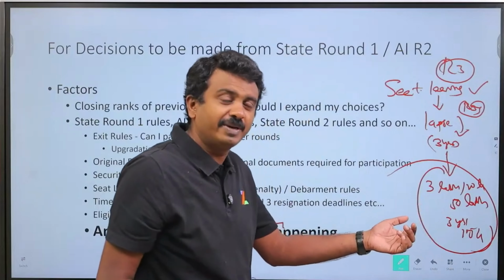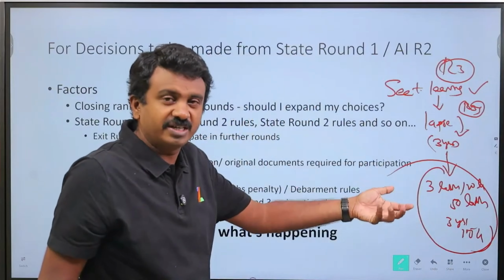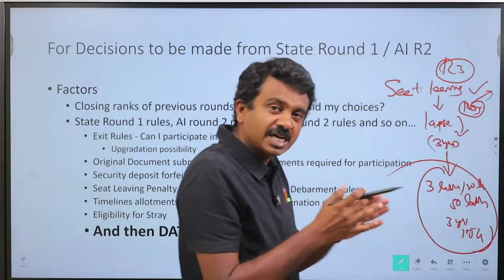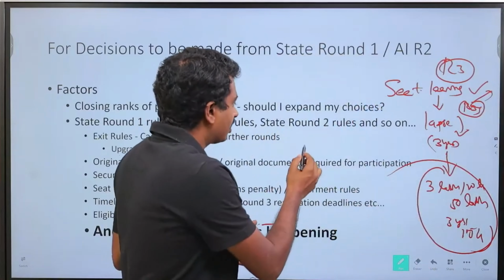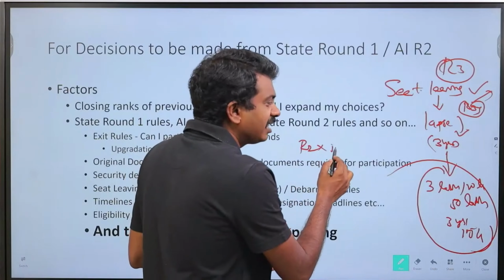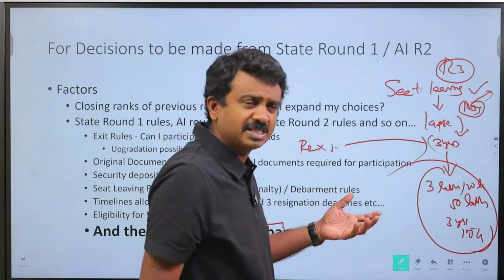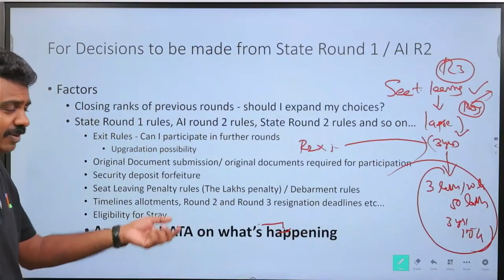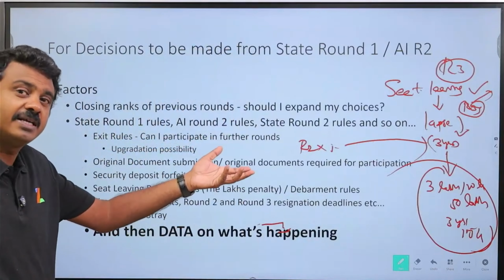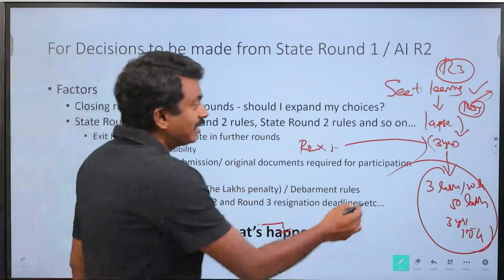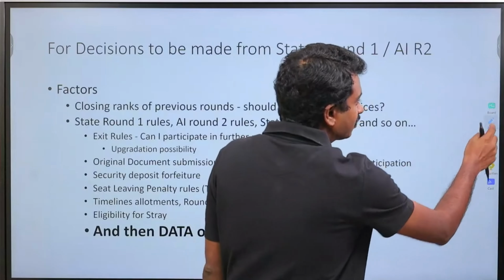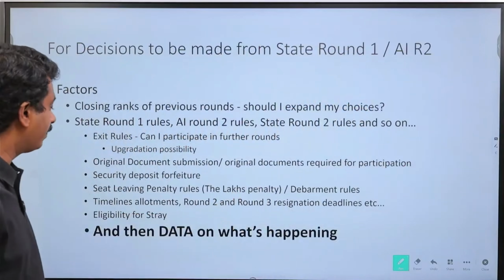For your state, it might be different. We have already shared that for all the states where we have put up rules. So this seat leaving penalty starts at this stage. For a round 2 non-joining, seat leaving penalty is usually not applicable in any state. A penalty of 50 lakhs or 30 lakhs is not applicable. Maybe 1.5 lakhs, that will be the penalty, which is the security deposit that you paid. But when is this penalty of 50 lakhs applicable? That needs to be clear as well, so that you don't mismanage that part.